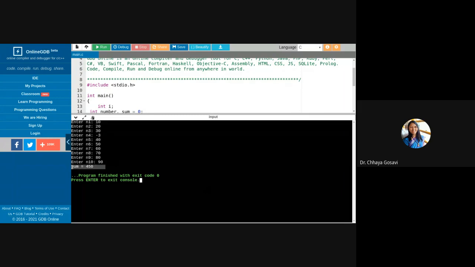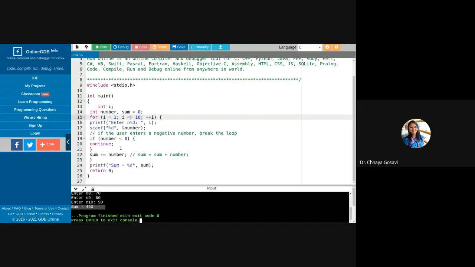So the program is not important. What is important here is how continue works and how break works. You may have to use continue and break in your program whenever it is needed. So these are called special cases. You can have a different exit from a loop without terminating the condition with the help of break, and you can skip some steps with the help of continue.